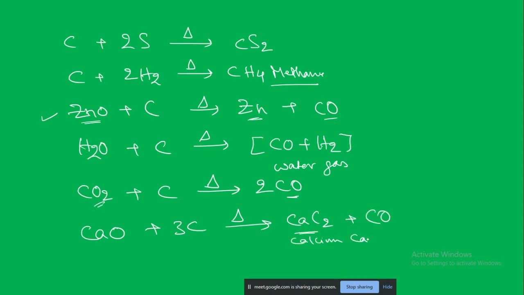Calcium carbide, you have been hearing. Where did you hear about carbide? Have you seen it used in the ripening of unripened fruits? Because many times in papers also it used to come. Some people are using carbide for ripening of the fruits. It can be dangerous for health and so on.